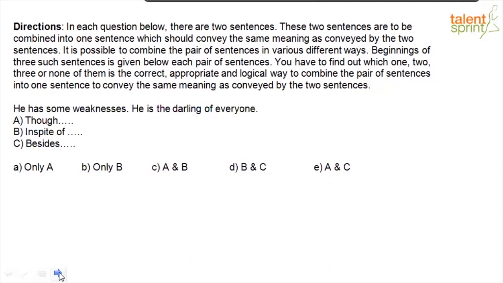Let's take a look. Though he has some weaknesses, he is still the darling of everyone. Makes sense. In spite of his weaknesses, he is the darling of everyone. That also makes sense, right? Now, besides again, like we saw earlier, means in addition to or apart from, right? And it's not the right fit. Besides his weakness, he is the darling of everyone, not the logical fit. So let's put down the right constructions.